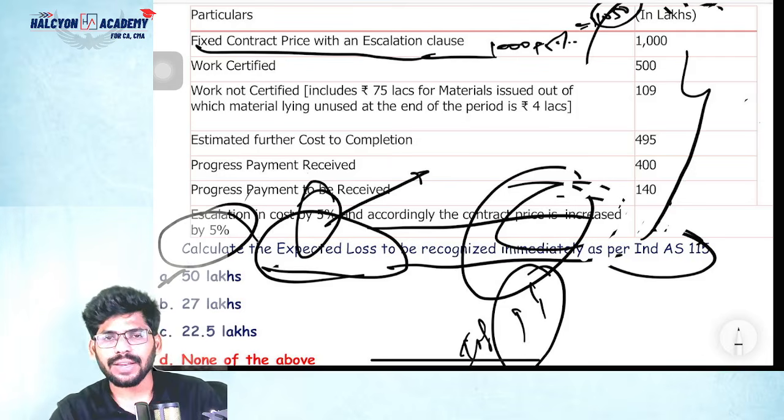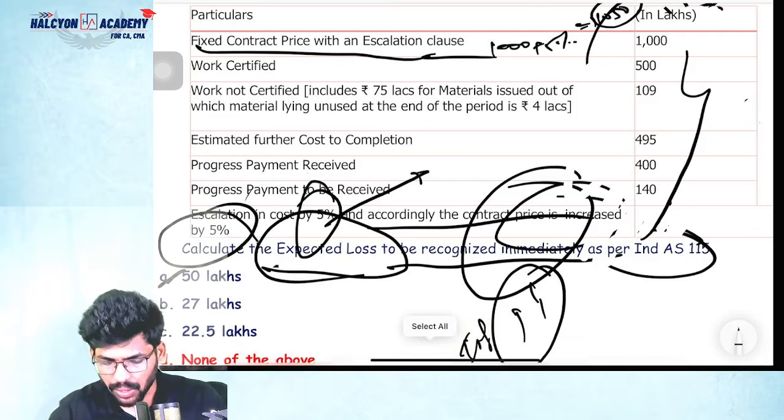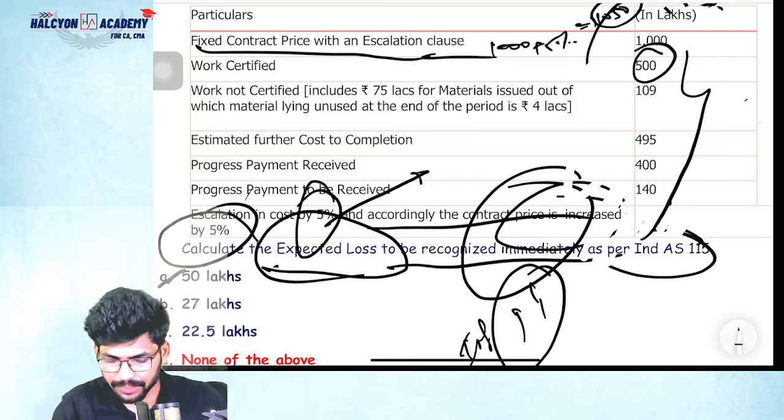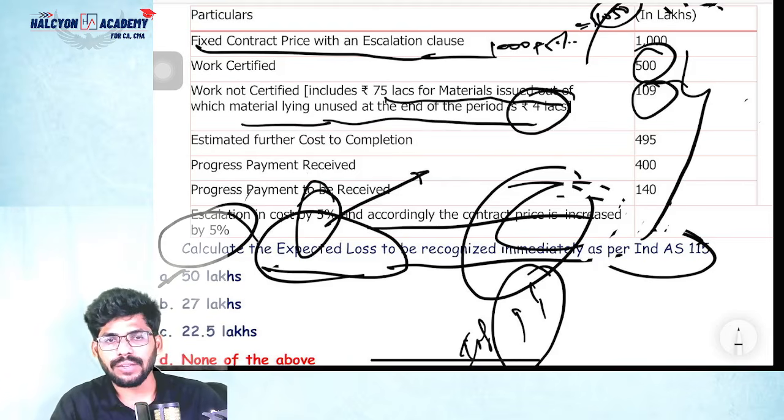Now please calculate the cost up to date. First of all, please calculate the percentage of completion. The question is not asking about the percentage of completion, but please find it out. Work certified, how much here? 500. Next, works uncertified 109. Out of that, 75 lakhs of material issued, and material unused at the end of the period is 4 lakhs. Out of that 75 lakhs, 4 lakhs is not used in the current year, so you need to minus that.